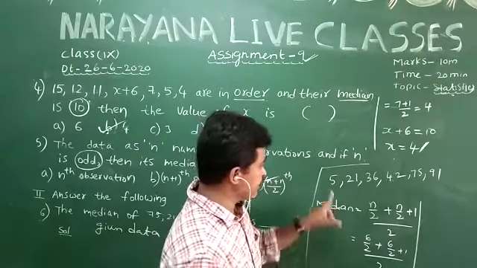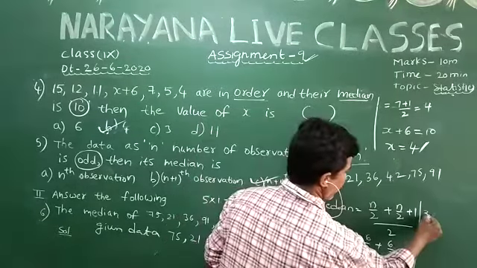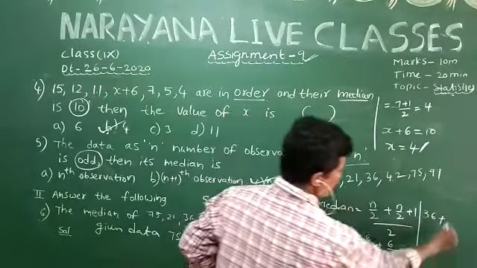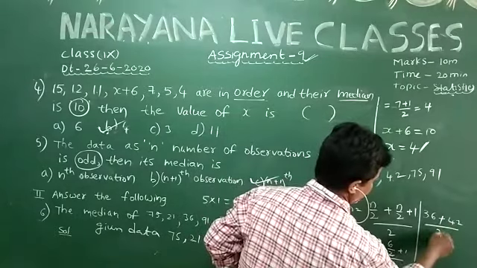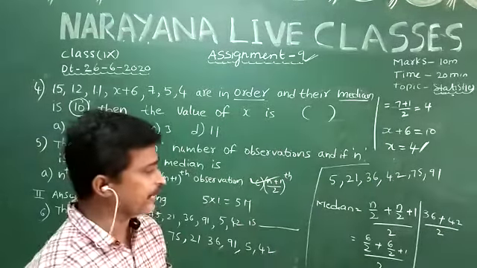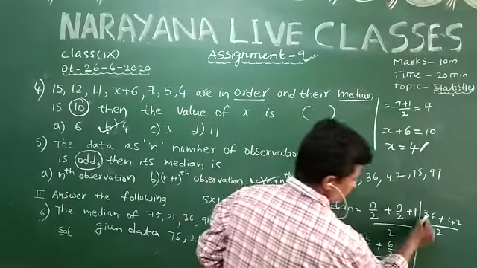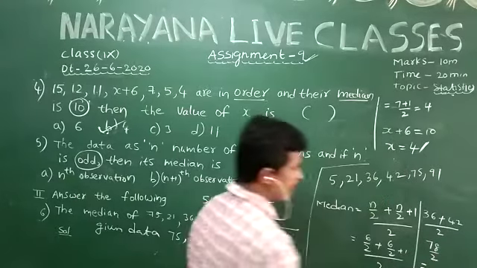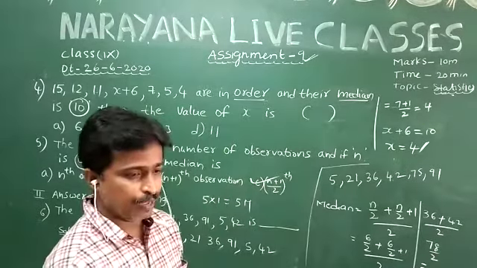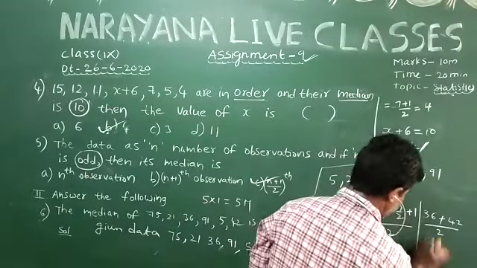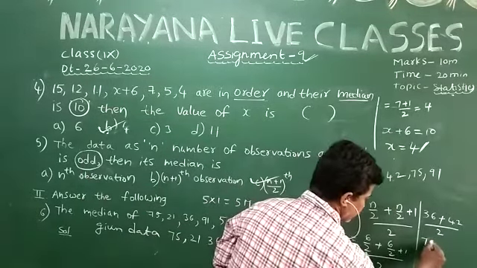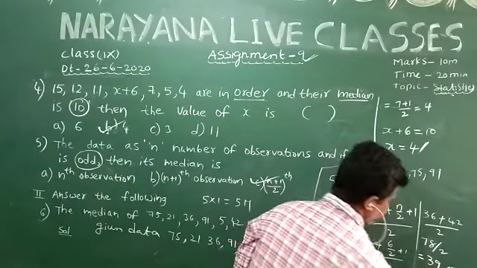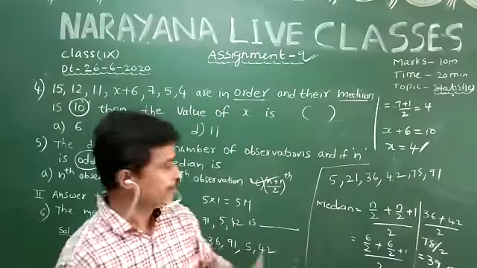6/2 means 3. Here the third observation is 36 and the 3 + 1, fourth observation, is 42, divided by 2. So simplify these two terms and we will get the median. Here 78/2. Just observe, the value of 78/2 is equal to 39. So 39 is called the median of these observations.